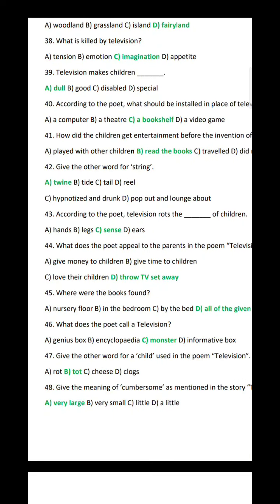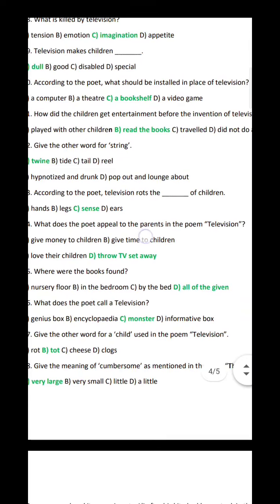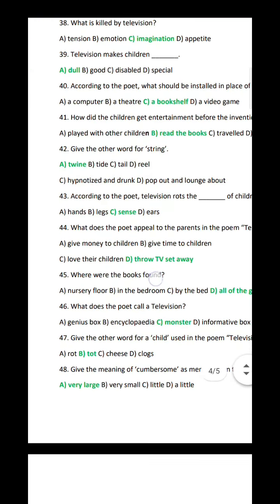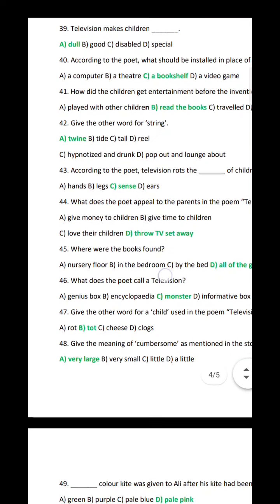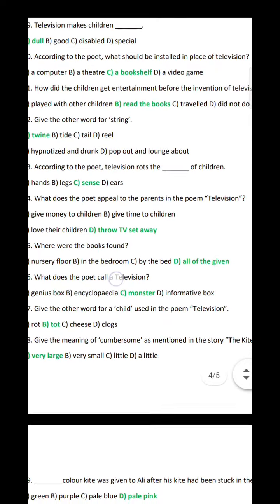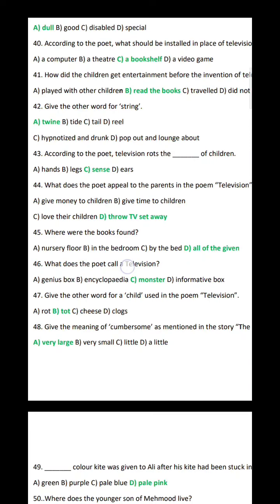A. Dull. Question 40. According to the poet, what should be installed in place of television? Option C. Bookshelf. Question 41. From what did the children get entertainment before the invention of television? Option B. Read the books.